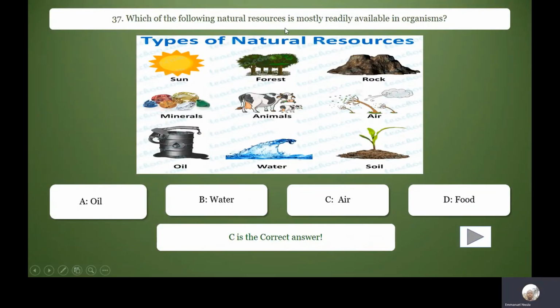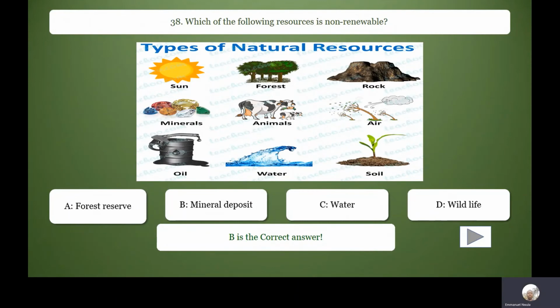Which of the following natural resources is mostly readily available in organisms? Mostly readily available is air. Correct answer is air. Okay, so air is everywhere. Which of the following resources is non-renewable?